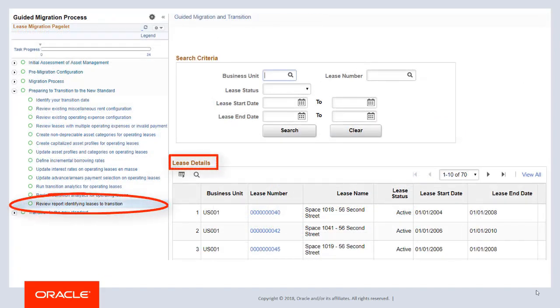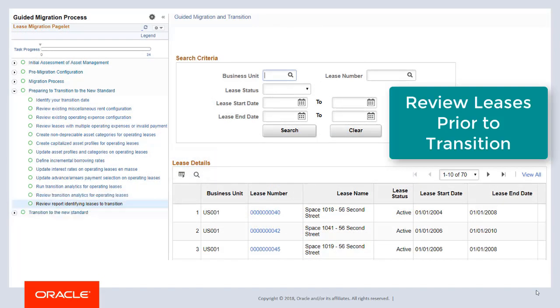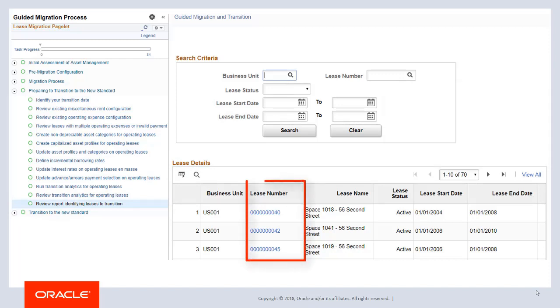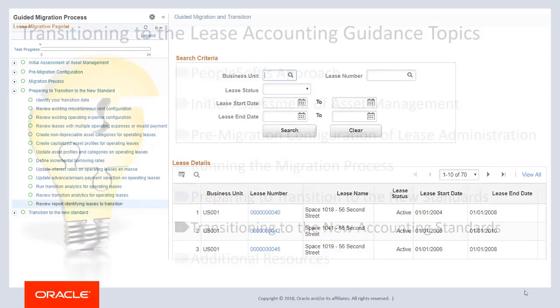Use the Lease Details page to review your operating leases before they transition to the new accounting standard. Select the lease number link to open a specific lease for review. This is the last task to prepare for the transition to the new accounting standard.